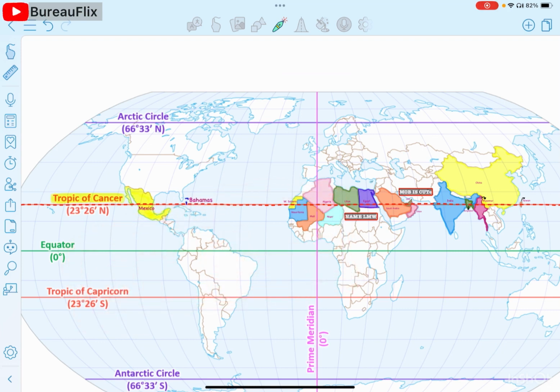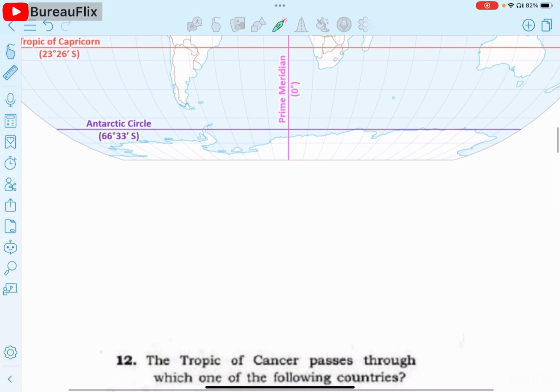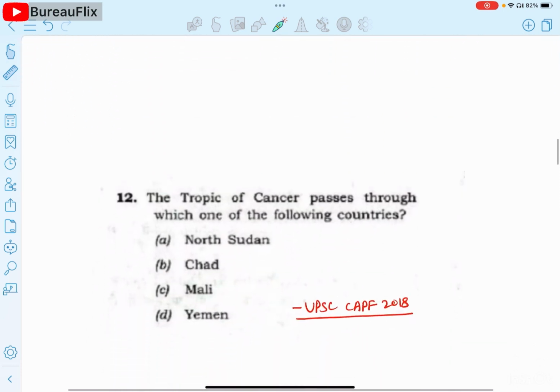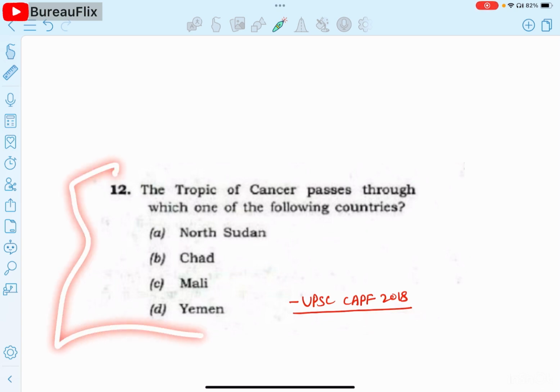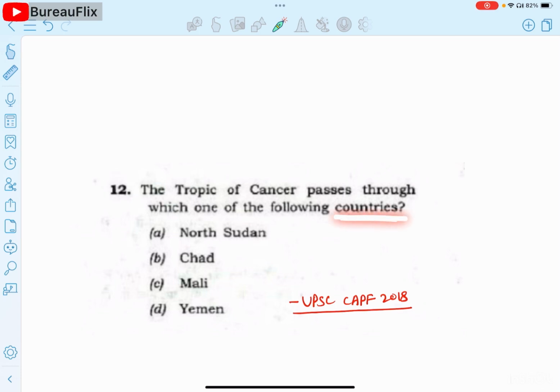And before we end the lecture, here is a quick question which came in UPSC CAPF 2018. And I think you can answer this very easily. The Tropic of Cancer passes through which one of the following countries? Options are North Sudan, Chad, Mali, and Yemen. And if you know this answer, please let me know in the comment section.